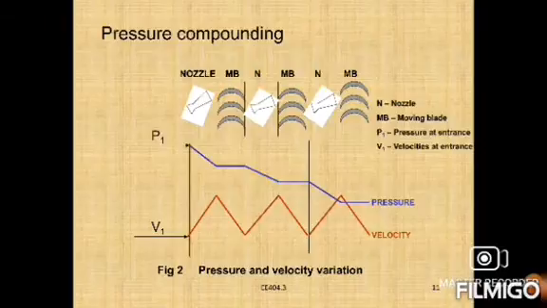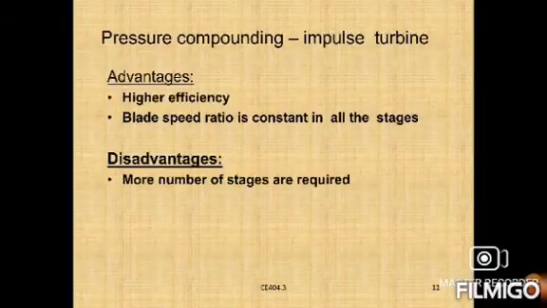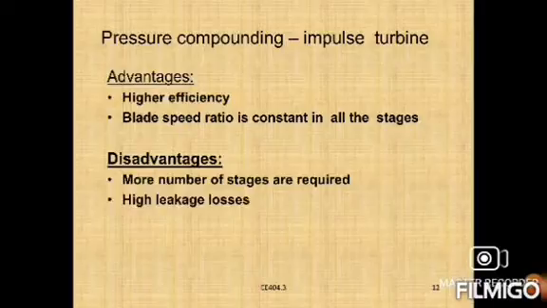So we have some advantages. What are the advantages? Higher efficiency, and the blade ratios are consistent in all stages. The ratio of blade velocity to steam velocity is constant. It is the most efficient method. Then what are the disadvantages?